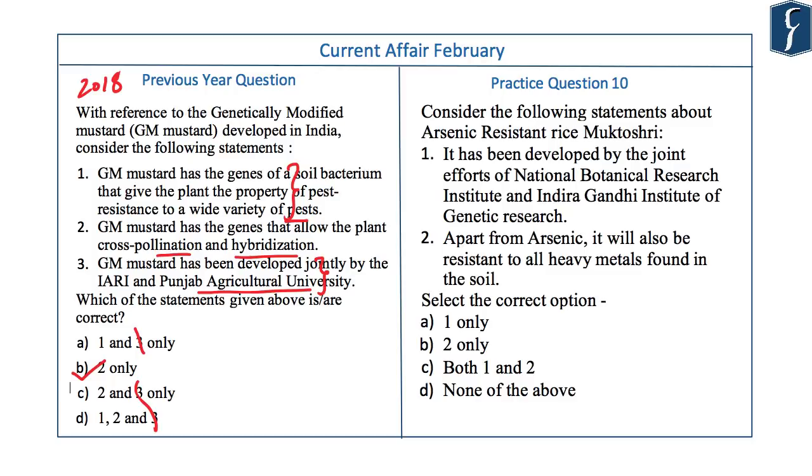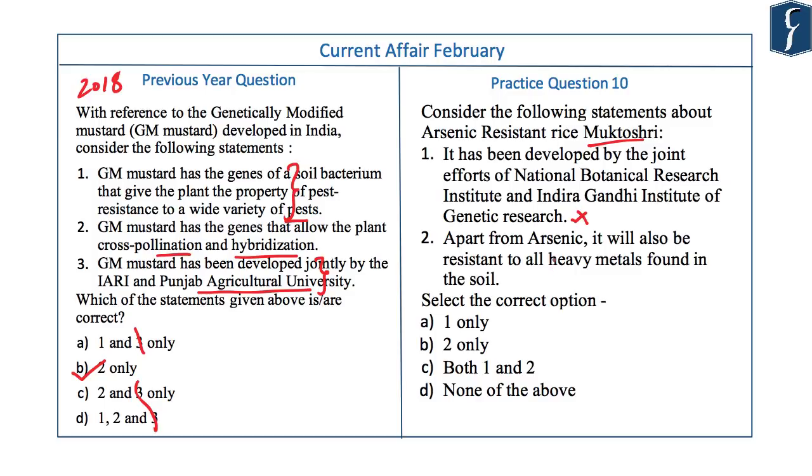Now let's see a question related to current affairs. Consider the following statements about arsenic resistant rice Muktoshri. Muktoshri would sound like a Bengali name to you if you are a little bit familiar with the language. Statement 1: it has been developed by the joint effort of the National Botanical Research Institute and the Indira Gandhi Institute of Genetic Research. This is an incorrect statement.